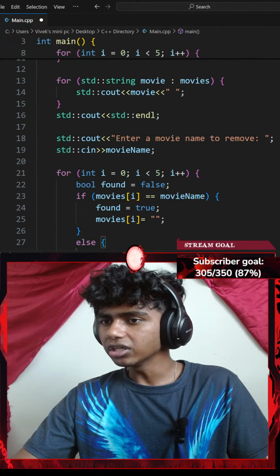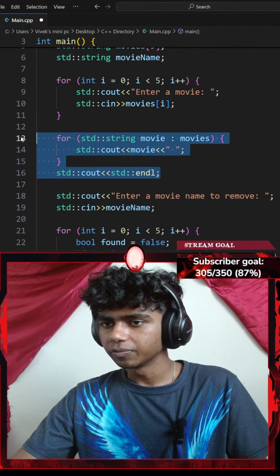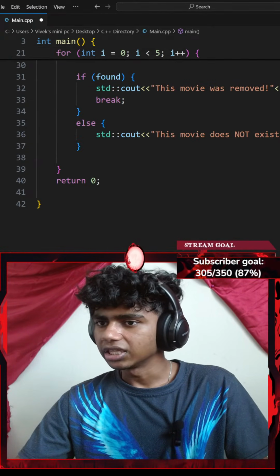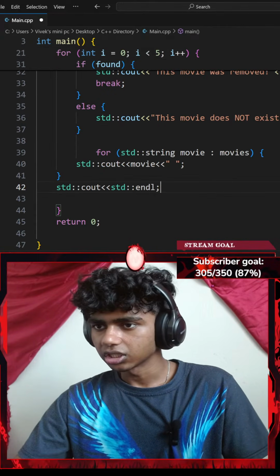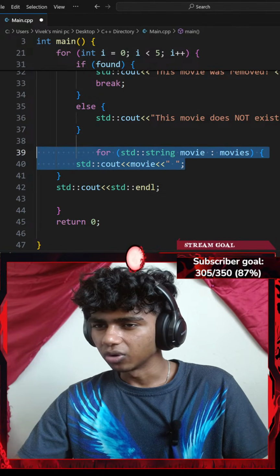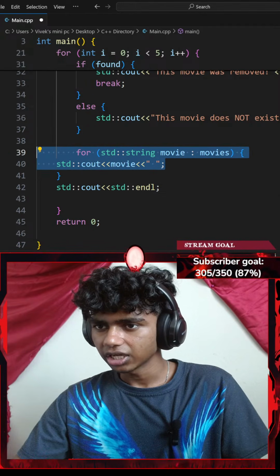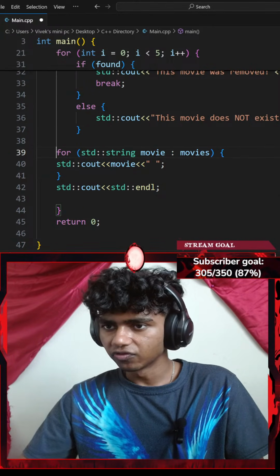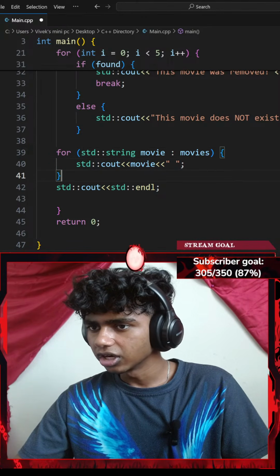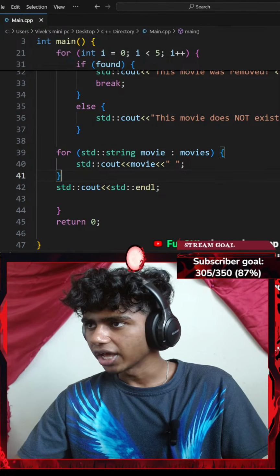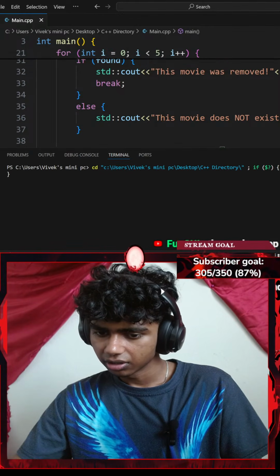Okay, so let me go ahead and copy this for loop again. And then get that all the way down here. Paste it here. Okay, maybe go with a shift tab to de-indent. Then remove the for loop. Tab that. There we go. Okay, now if I hit Control S, run the code again.